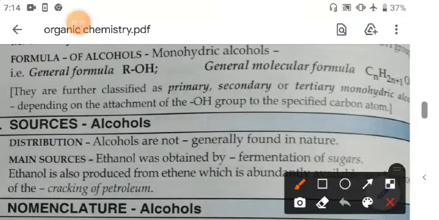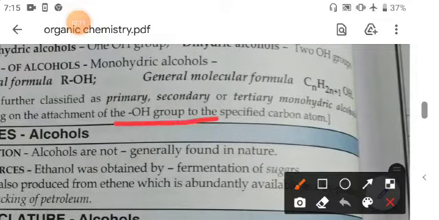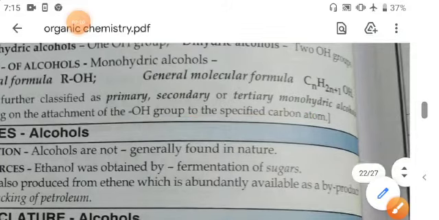About it we had told you, and depending on the attachment of hydroxyl group in specified carbon atoms, you can say that it is monohydroxy, dihydroxy or polyhydroxy, and also you can classify them as primary, secondary and tertiary.